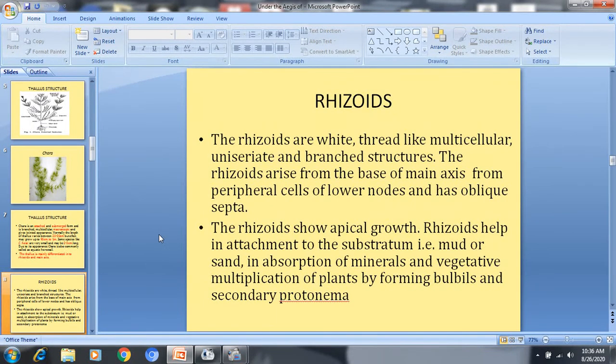phenomena of the thallus. And also sometimes these rhizoids perform a special function, that is, these help in the vegetative multiplication by forming some special outgrowths or structures like bulbils and secondary protonema, and these structures help in the vegetative multiplication of the thallus.